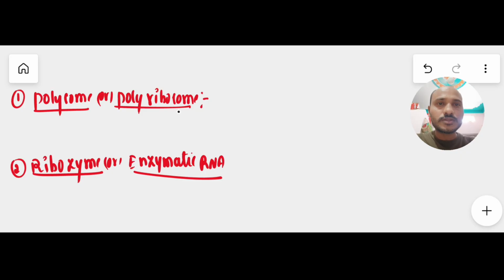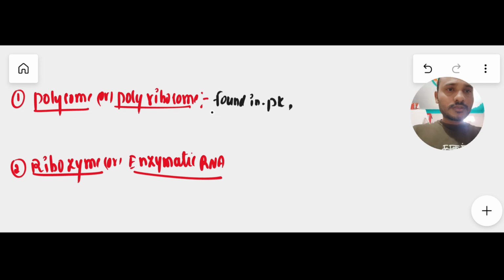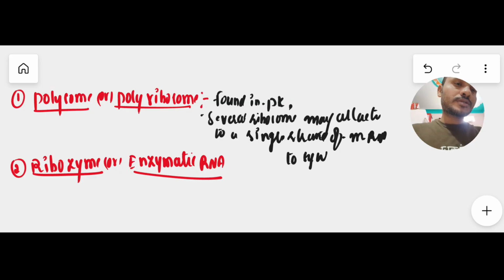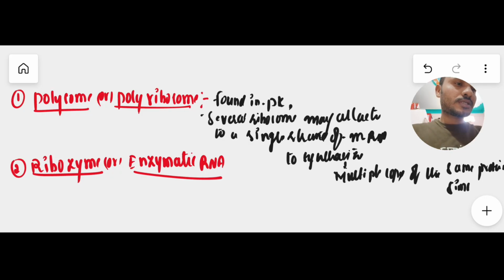Generally, polysomes, or polyribosomes, are found in prokaryotes. How do polysomes form? Several ribosomes may attach to a single strand of mRNA, messenger RNA, to synthesize multiple copies of the same protein simultaneously.